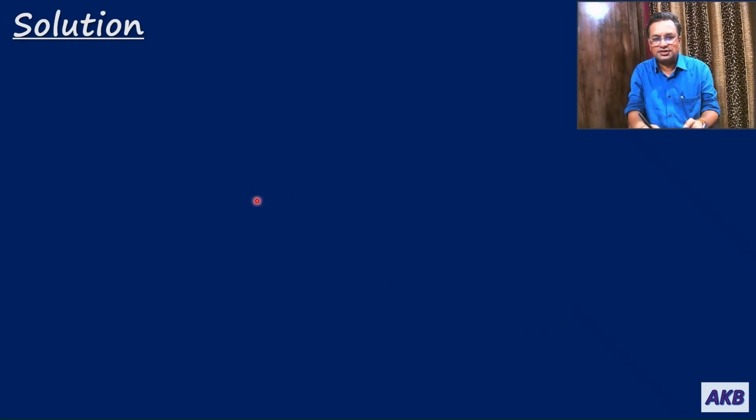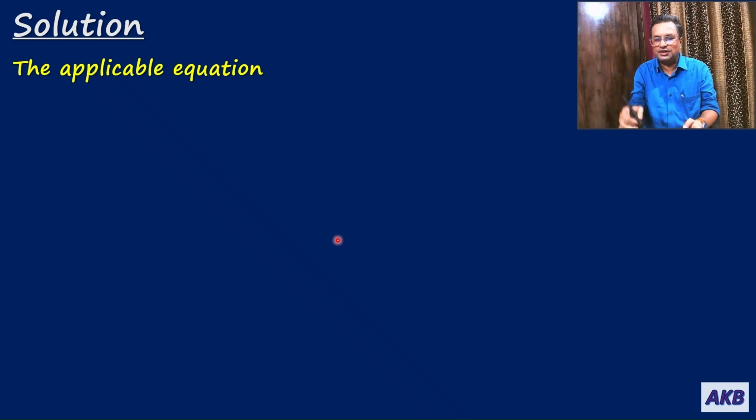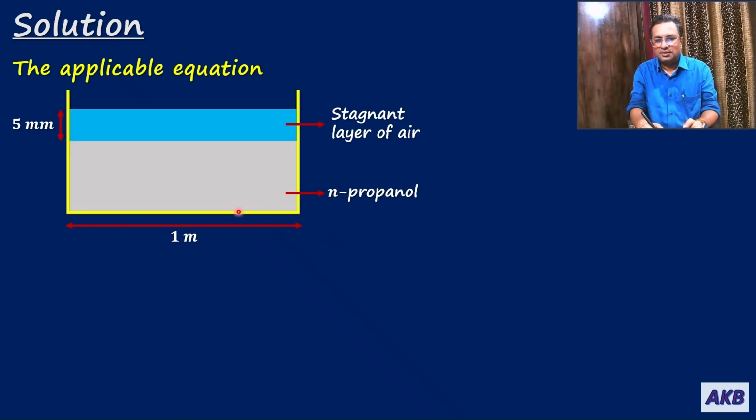So let us start solving this numerical. First, we should know which equation is applicable. This is a case of A diffusing in non-diffusing B. Therefore, that equation will be applicable. For our understanding, I am taking a schematic diagram, a circular tank containing N-propanol.